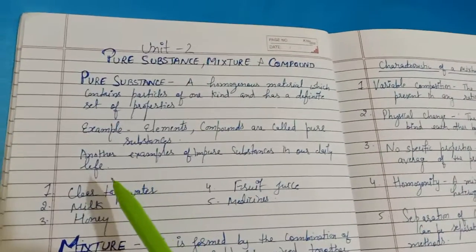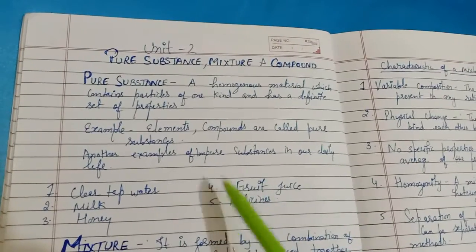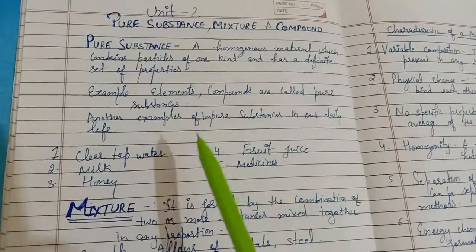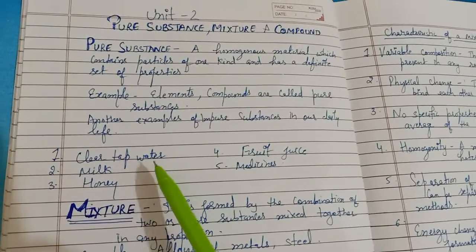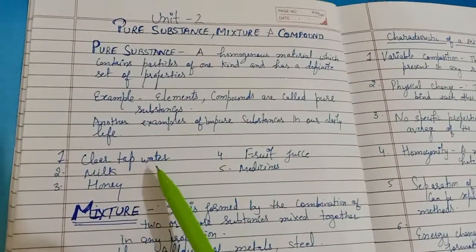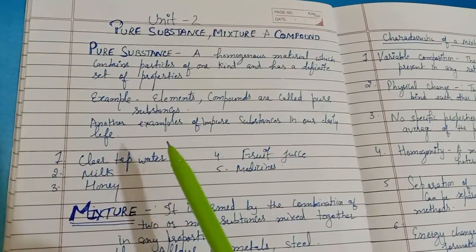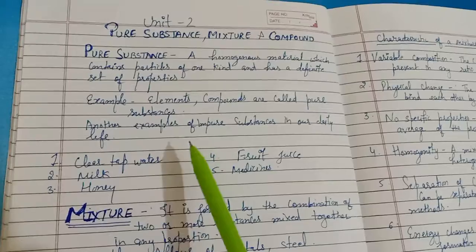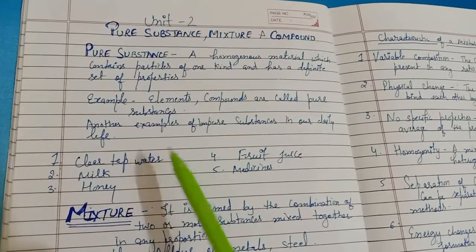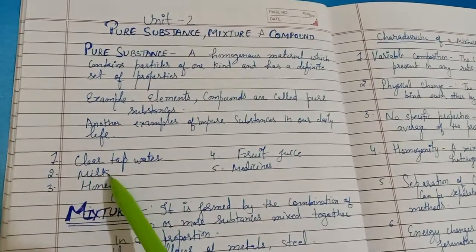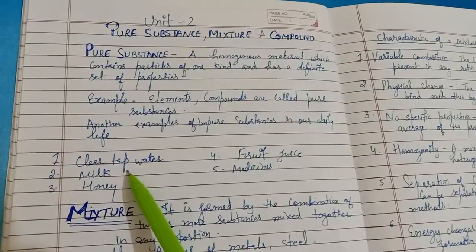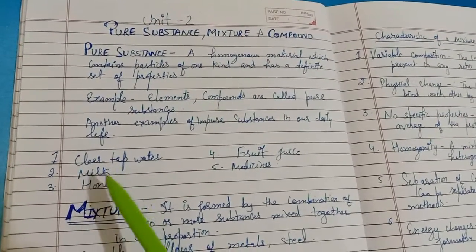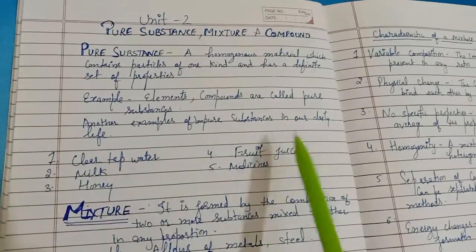Here some examples of impure substances are given, but they look like pure substances. Clear tap water looks like a pure substance, but it is not, because it contains a small amount of dissolved salt, minerals and air. Milk again looks pure, but it is impure and contains fats, carbohydrates, proteins, vitamins, minerals and water in any proportion.